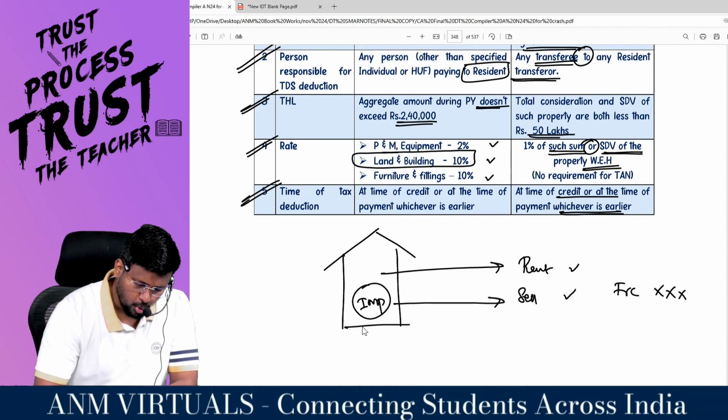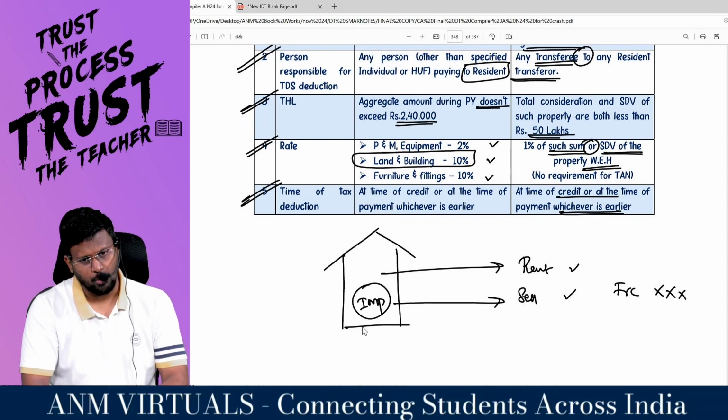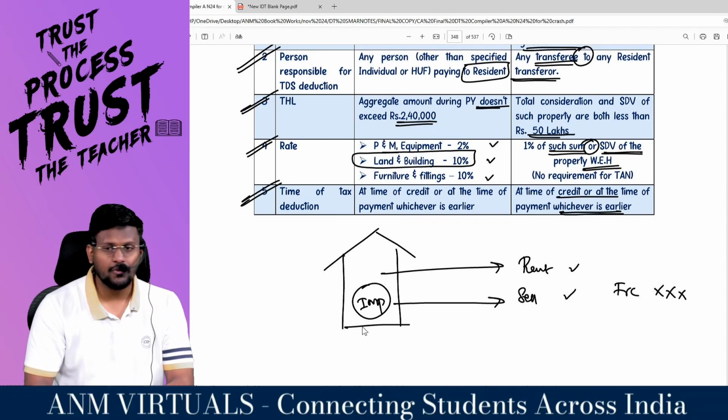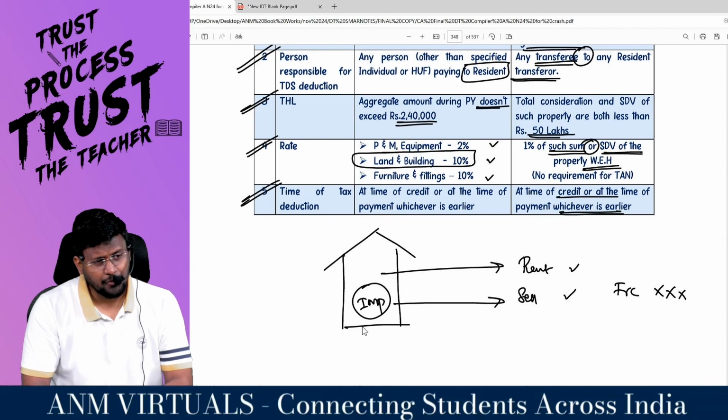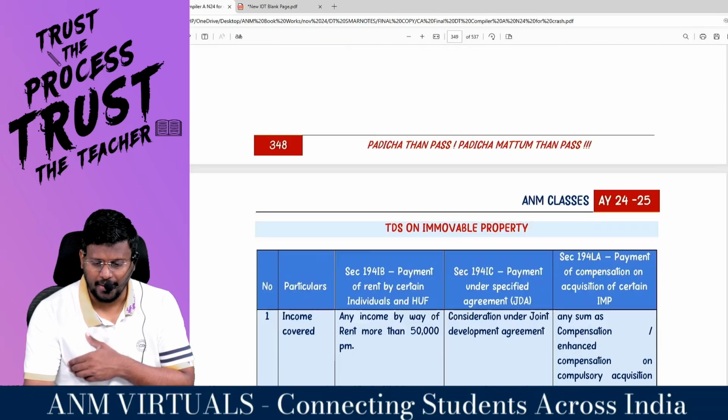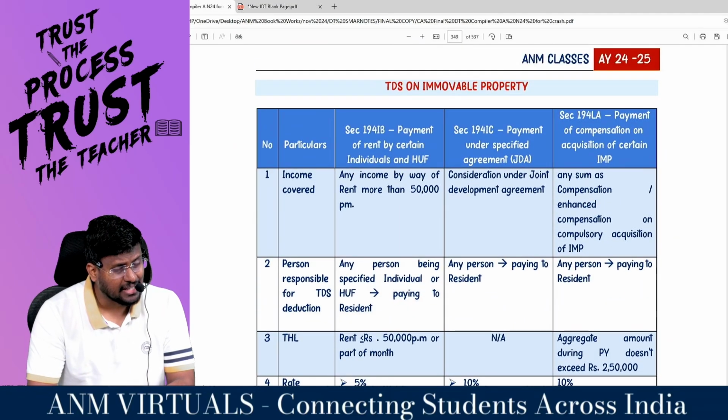So you are having an immovable property. Either you can rent that immovable property, and if you are paying rent more than 2,40,000 rupees, you are supposed to deduct TDS under section 194I. If you are selling that immovable property, if you are a resident, and if the consideration is more than 50 lakhs, then the TDS has to be deducted under 194IA. Both are at the time of payment or at the time of credit, whichever is earlier.